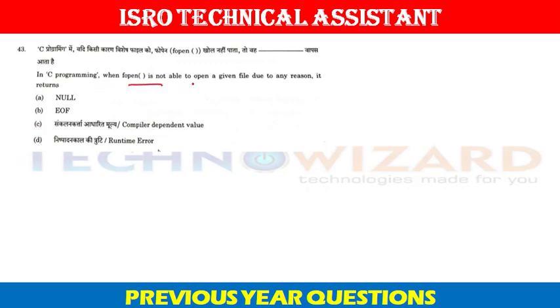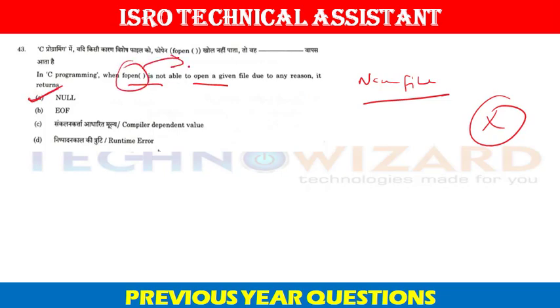Question number 43. In C programming, when fopen is not able to open a given file due to any reason, it returns dash. The fopen function creates a new file when the specified file does not exist, and if it fails due to any reason, it will return NULL. So option A is the correct answer.